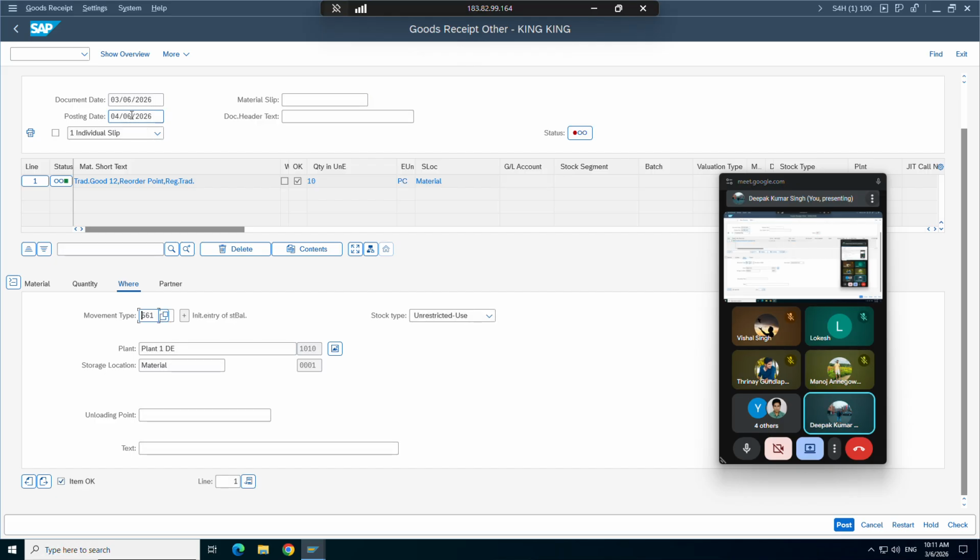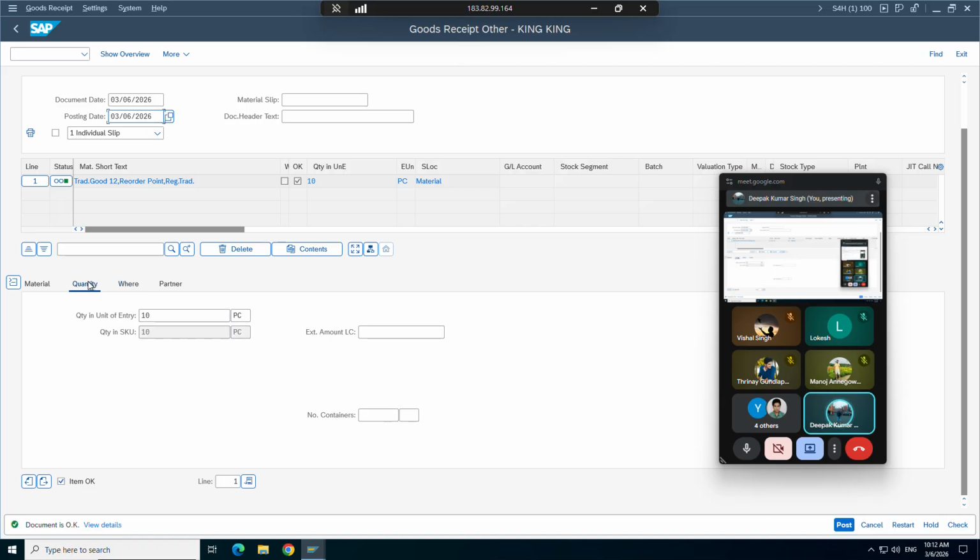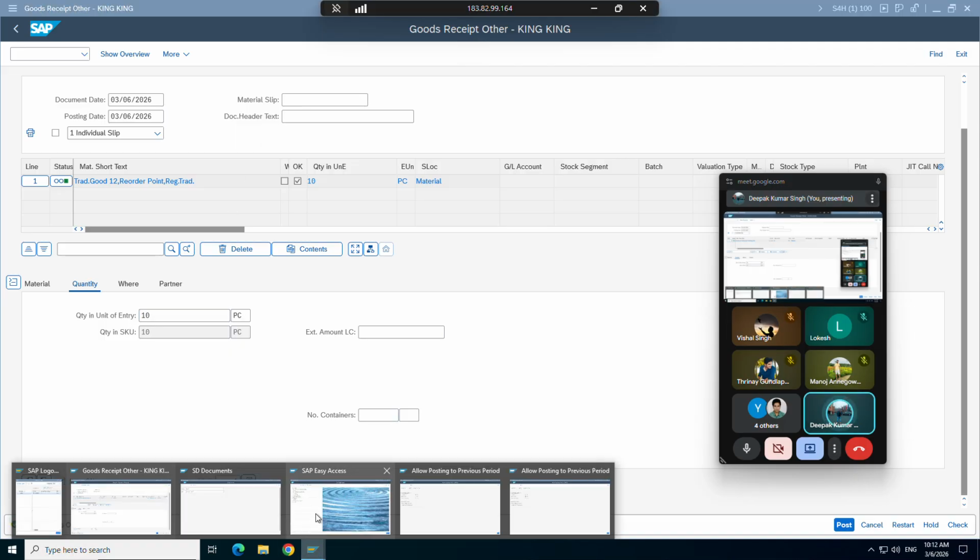Okay, let's post it to March. Document is okay. How much quantity have we given? 10. Let's make it. Okay, let's go to MMB again.